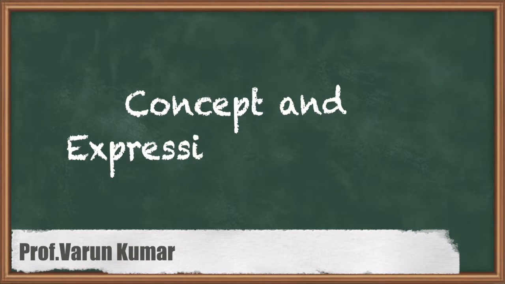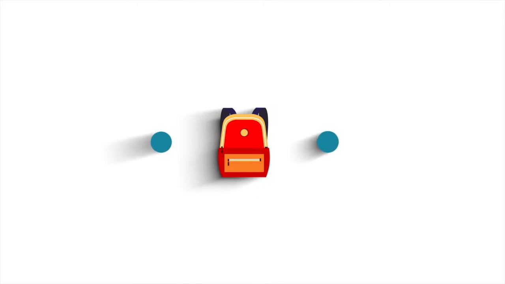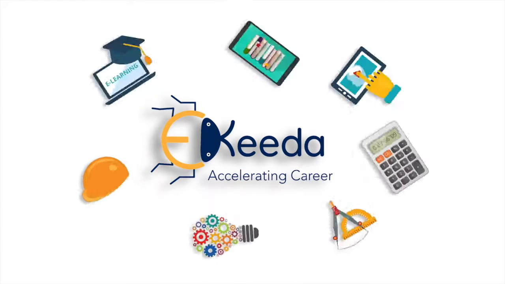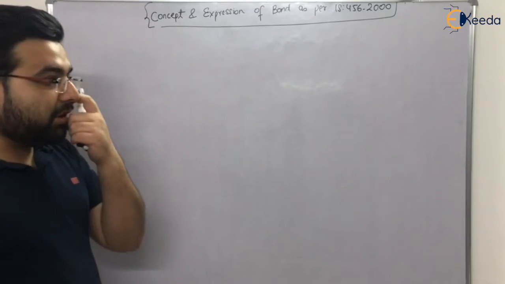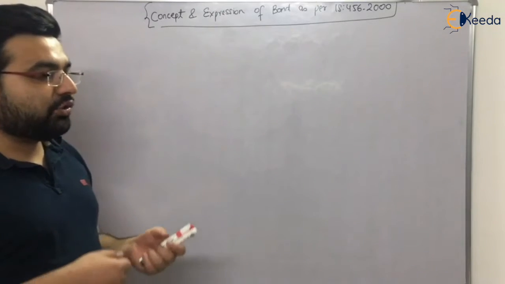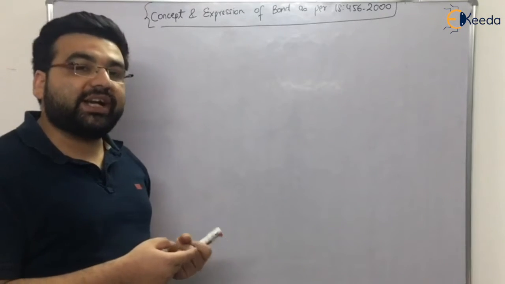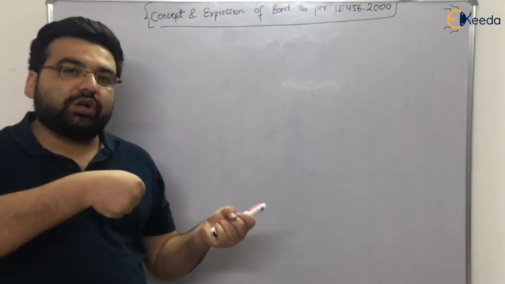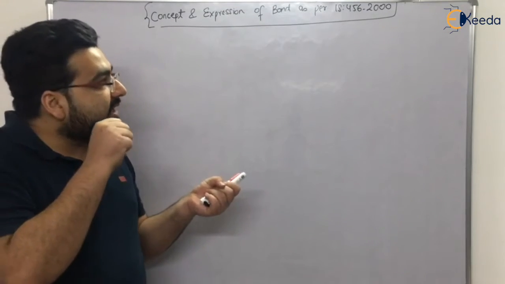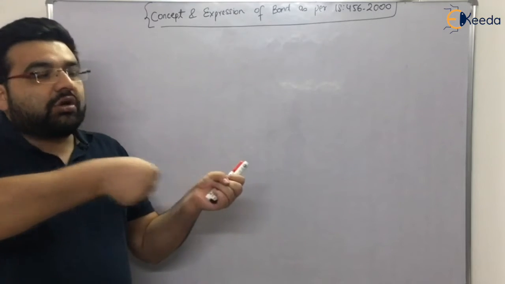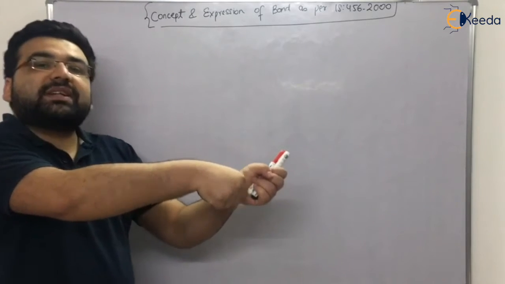So students, in this lecture we will be discussing a very important concept of bond. So what is bond in simple terms? I can say that in concrete sections, in concrete beams, we have reinforcements, right? So obviously if you apply some load, the reinforcements will not come out, right? But it is true only up to that case if the load is not very high. But if the load is very high, obviously the reinforcement can come out, right?